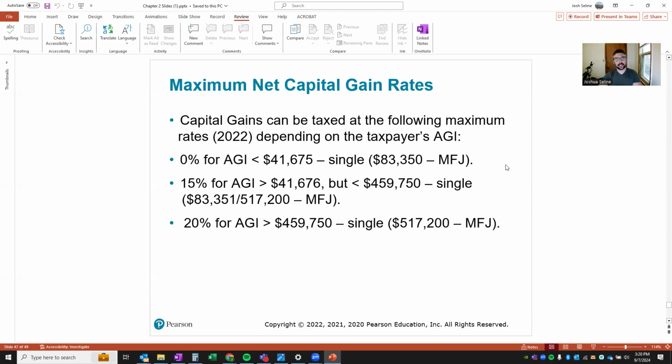Maximum net capital gain rates. Capital gains can be taxed at the following maximum rates. You've got 0%, 15%, or 20%. These are the favorable rates. This 20% would normally be in the 37% bracket if it was ordinary income. Here we're looking at 20% for capital gains. It's a favorable rate.